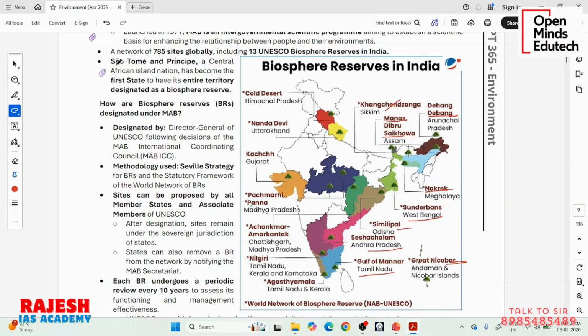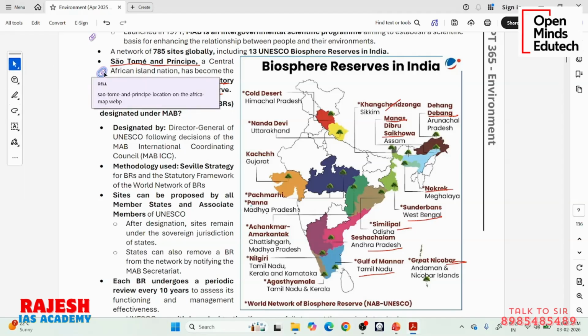Then there is one important news. Sao Tome and Principe. It is a small island nation, a small island country just adjacent to the African continent. It has become the first state to have its entire territory, full territory, designated as a biosphere reserve. Okay, entire territory. I'll show you the map.